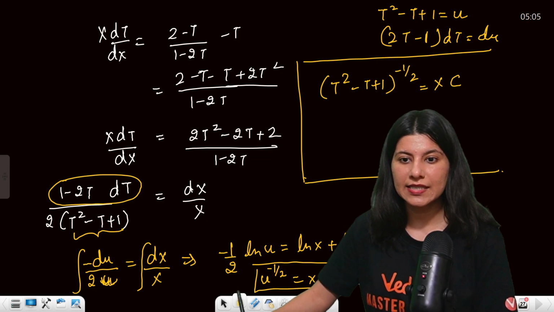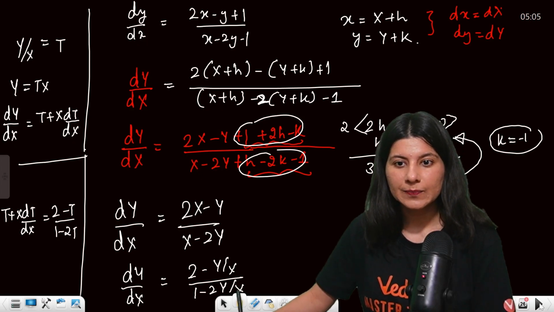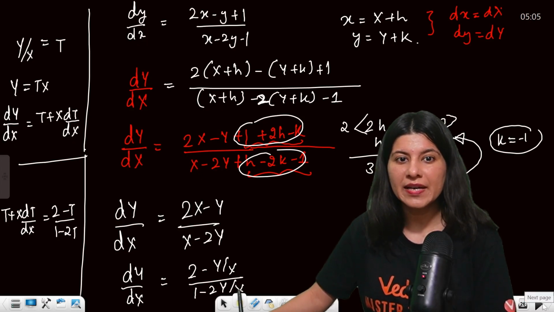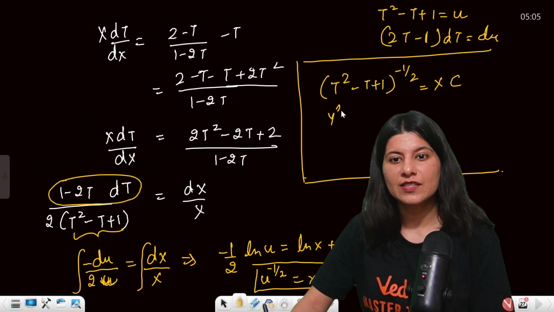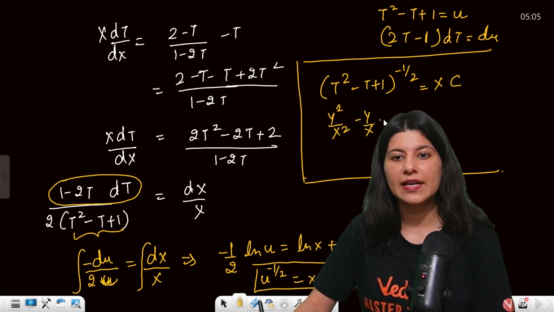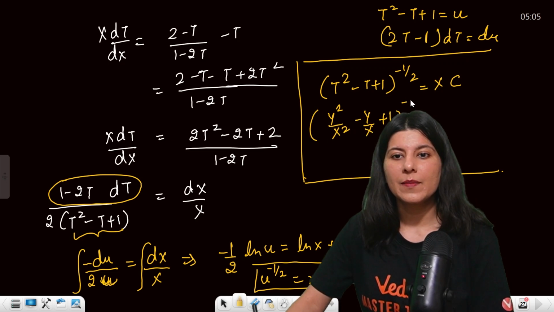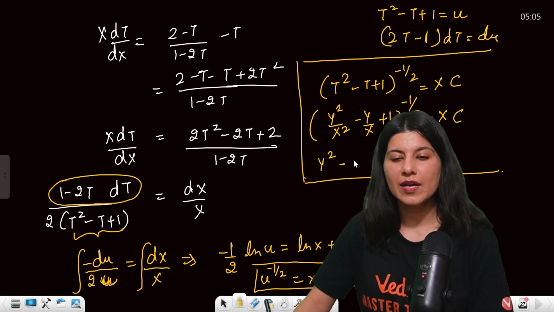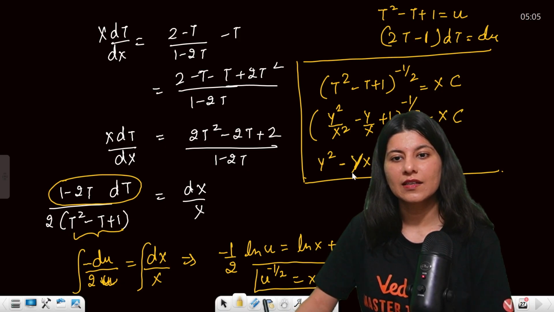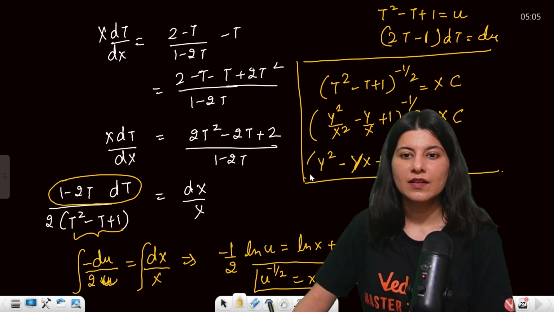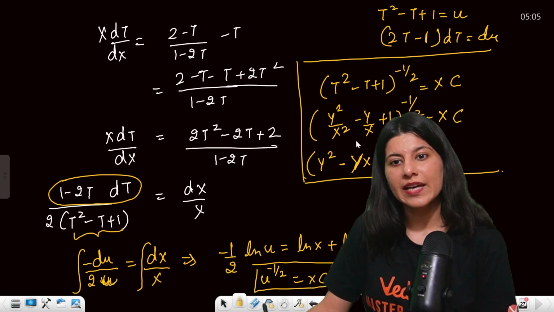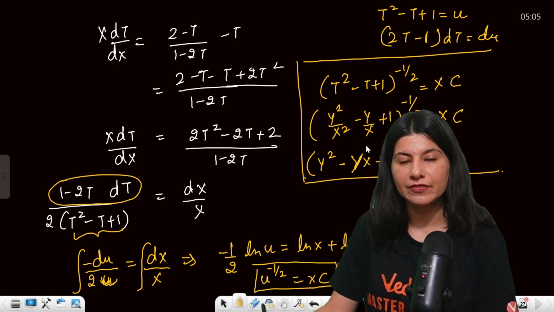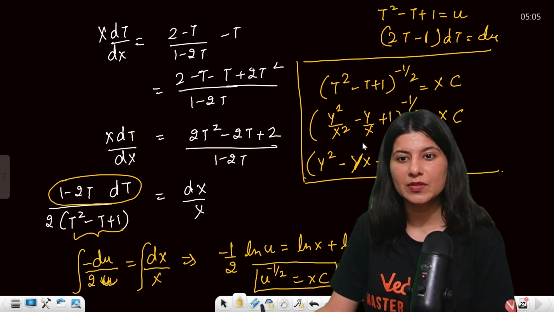Now what is t? y by x is t. So y square by x square minus y by x plus 1, to the power minus half, is equal to xc. Okay, y square minus yx plus x square over x square, raised to power minus half, and this is going to become x raised to power minus 1 times the bracket.